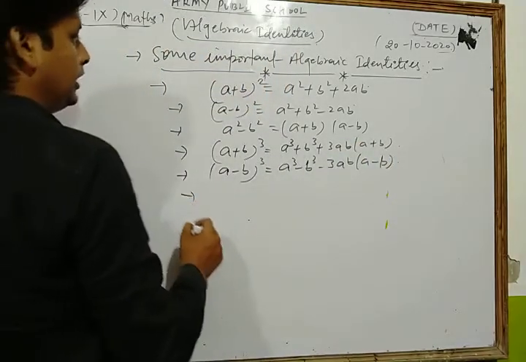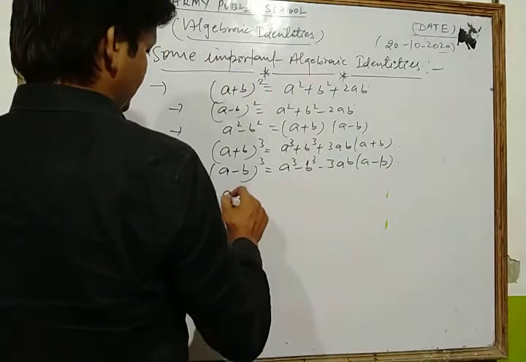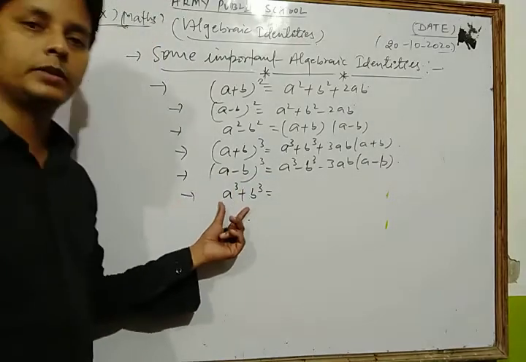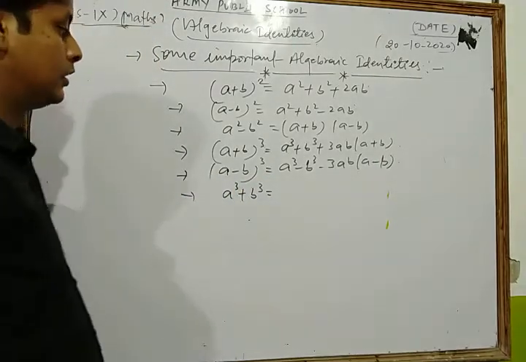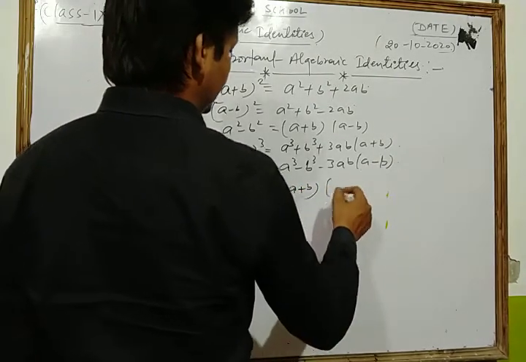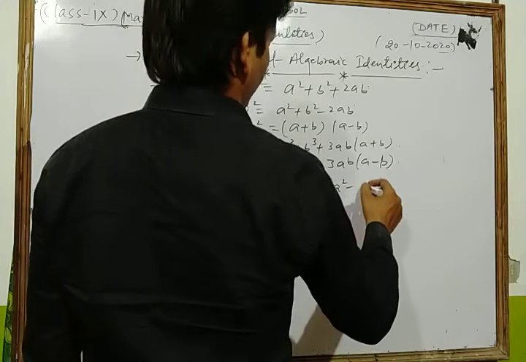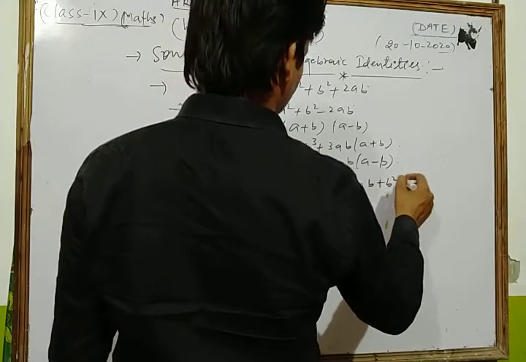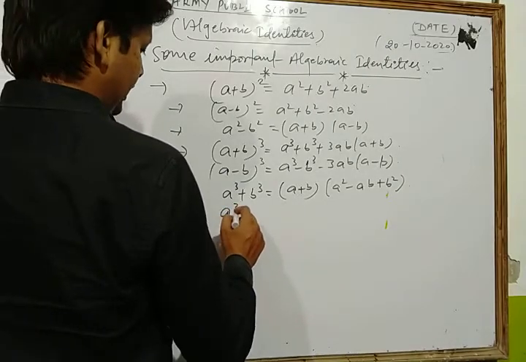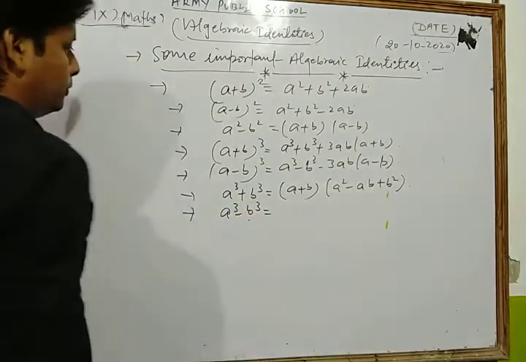Okay, similarly next is what? a cube plus b cube. This is also a very important and conceptual algebraic identity of your syllabus, which is equal to what? a plus b in one bracket and in another bracket we have a square minus ab plus b square. Okay, now next one is what? a cube minus b cube.